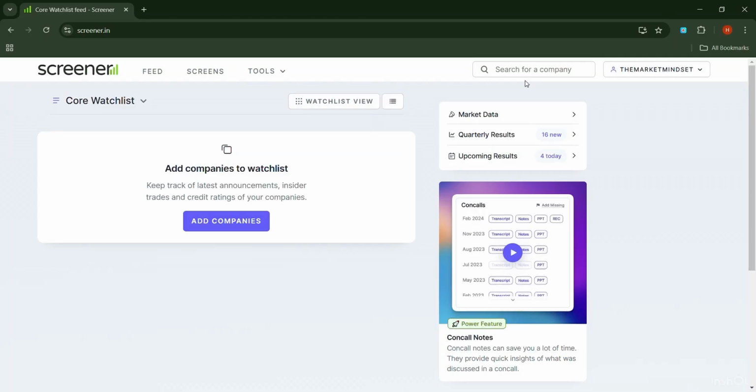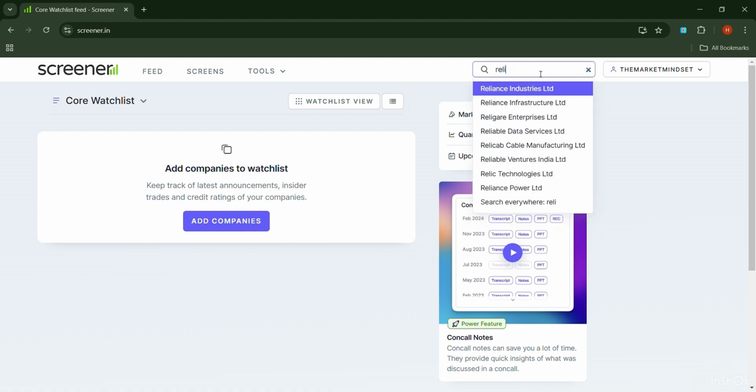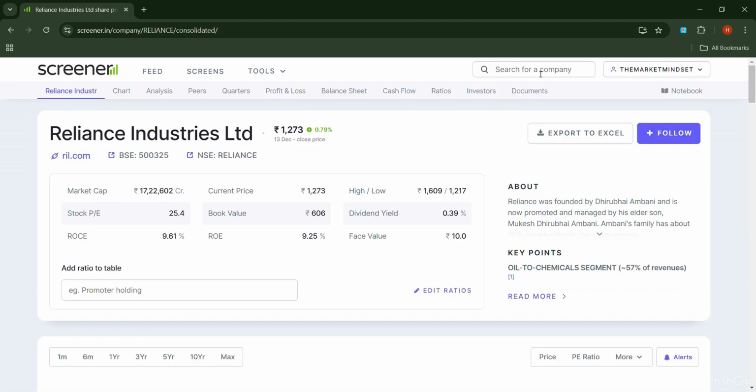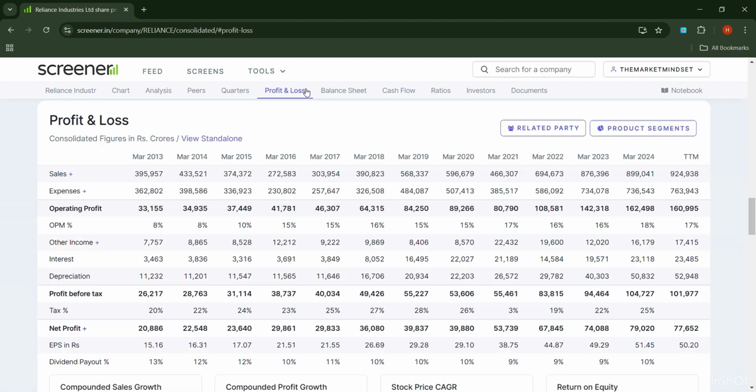So, when we go to the page of screener.in, we'll search for a company, and here for easy explanation, I'll choose Reliance Industries. When I go for the profit and loss statement, here I can see various particulars like sales, expenses, operating profit, and so on. And on top, you can see the years, that is March 2013, 2014, 2015, and so on. This is because our financial year starts from 1st April to 31st March.